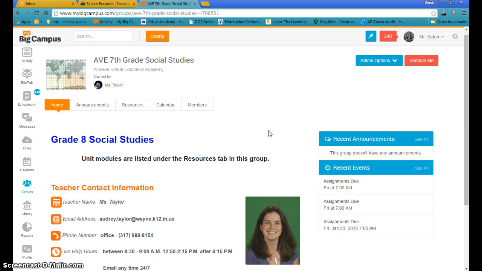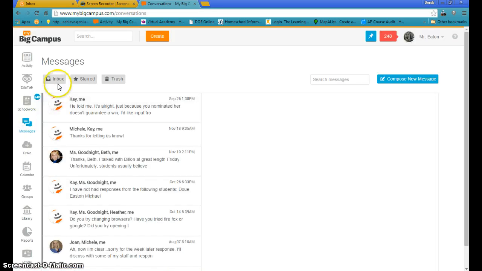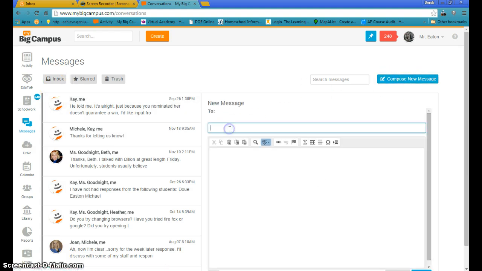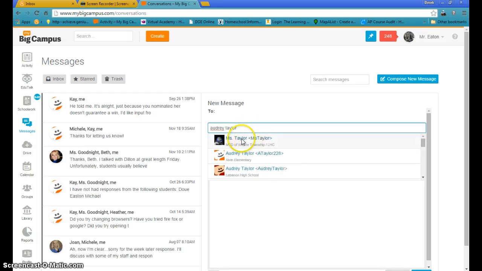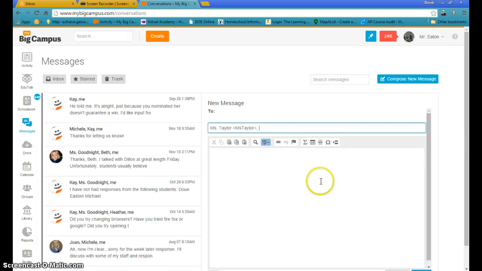So that's kind of a quick synopsis. You're seeing a couple of options. For instance, students won't have this admin options button and that kind of thing. And then there is a messenger system where students can create a message over here by clicking on compose and finding the teacher they want to email or message and send it in, and then the teacher will receive that in an email, and then when they log in they'll see a little highlight kind of similar to what you see over here under messages that, hey, you've got a new message.